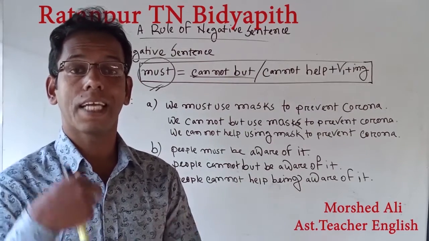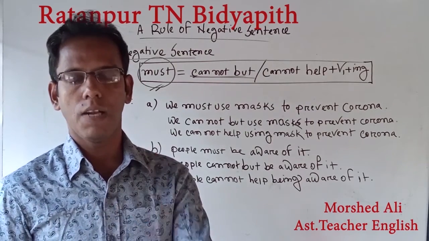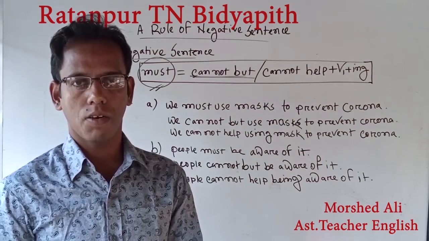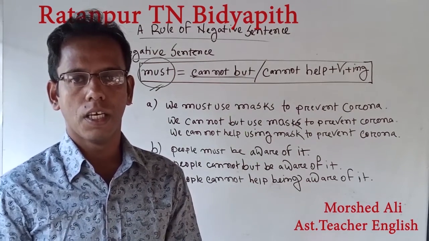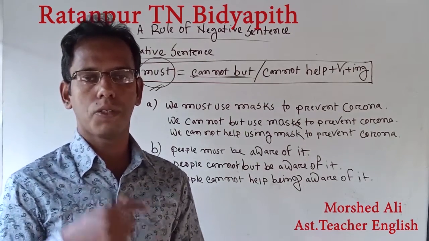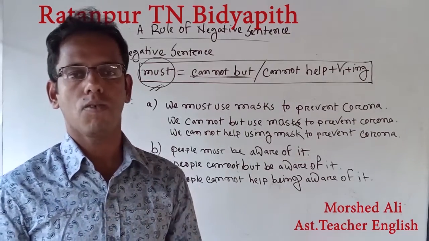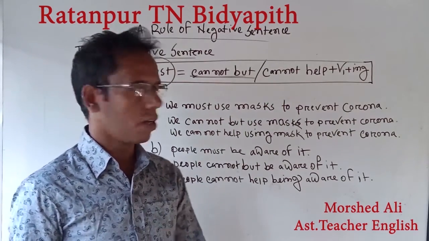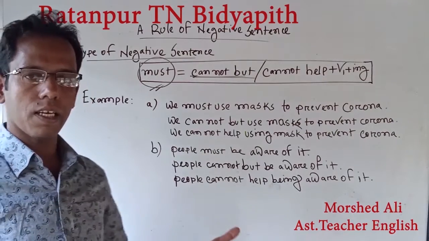What is it? Cannot but, or cannot help plus V1 plus ing. Any of the two we have to use. That means we must use only one. Only one. So dear learner, it is clear. I think that